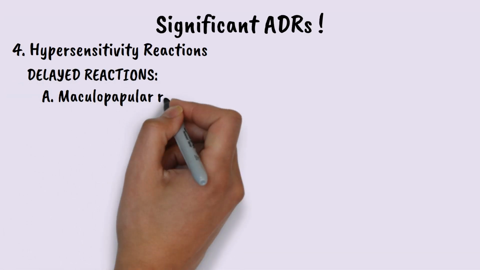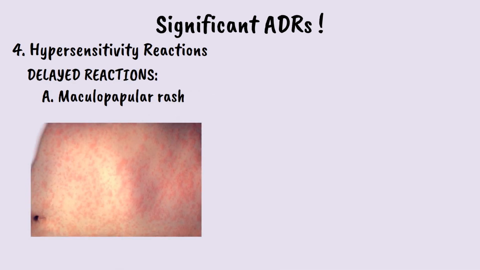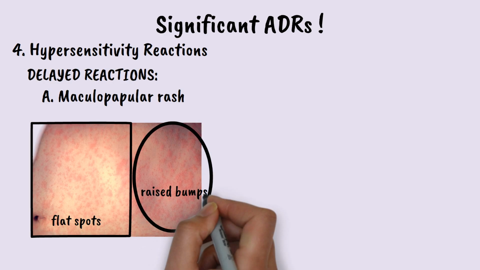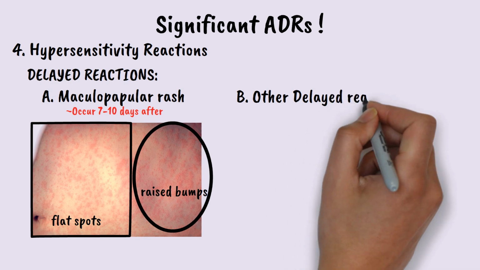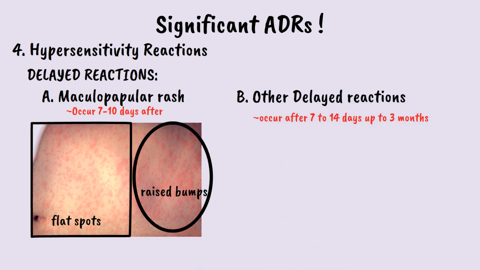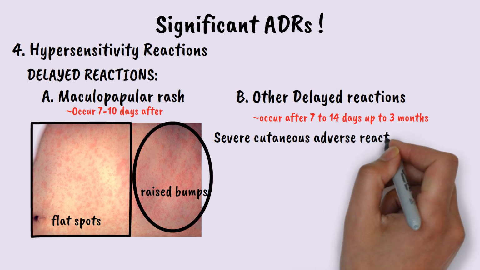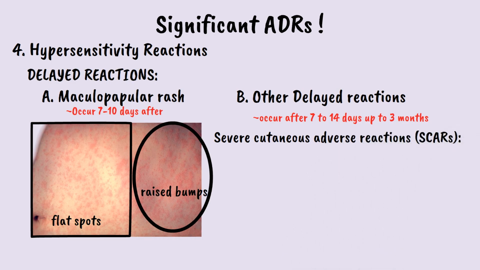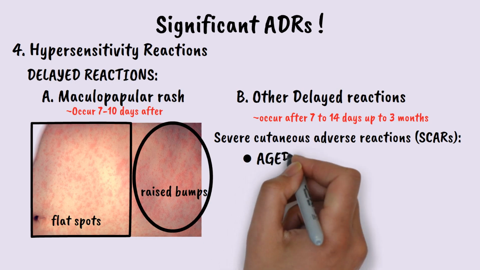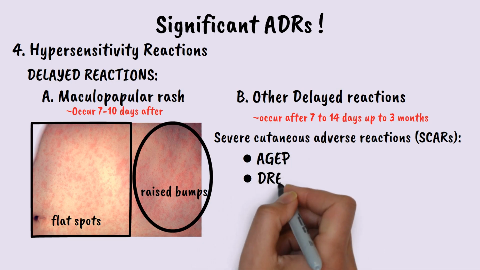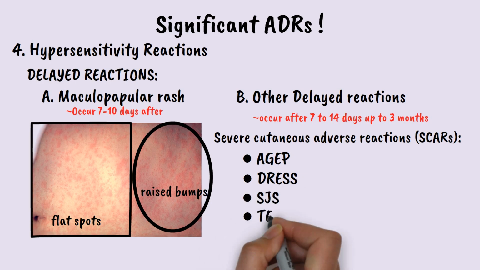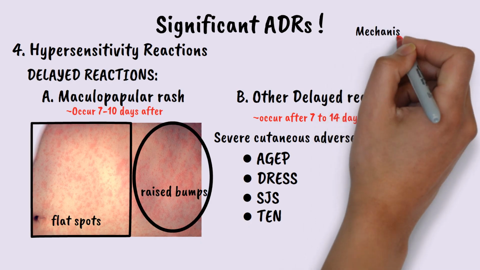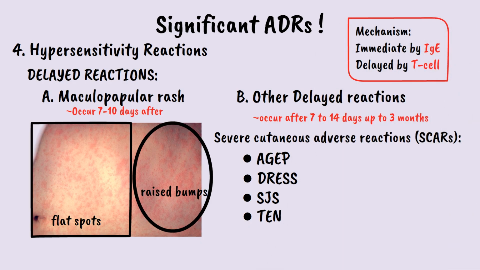maculopapular rash, consisting of 2 types of lesions, flat red spots and small raised bumps. Maculopapular reactions occur 7 to 10 days after initiation. Other reactions appear after 7 to 14 days up to 3 months, including severe cutaneous adverse reactions, SCARs in short. Examples are acute generalized exanthematous pustulosis, drug reaction with eosinophilia and systemic symptoms, Stevens-Johnson syndrome, and toxic epidermal necrolysis. Immediate reactions are mediated by IgE antibodies, while delayed ones are T-cell-mediated immune responses.